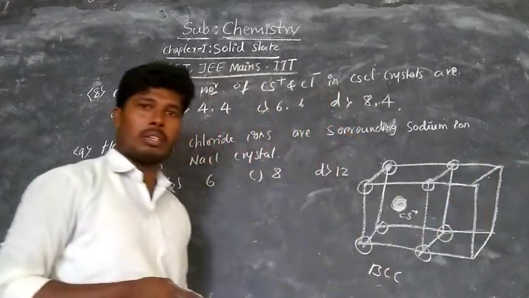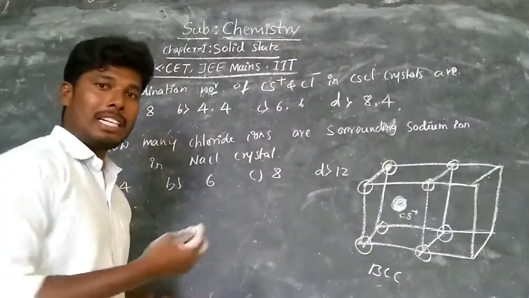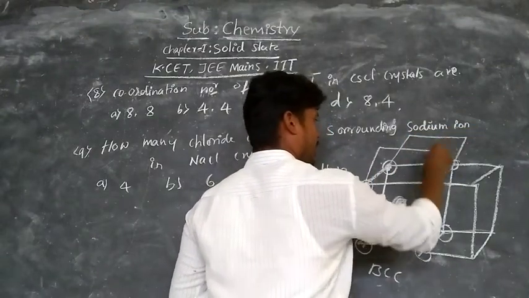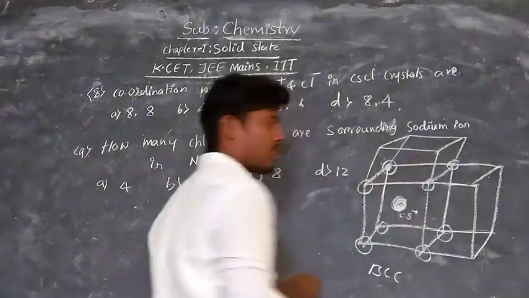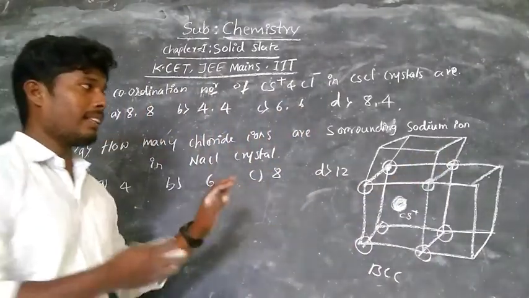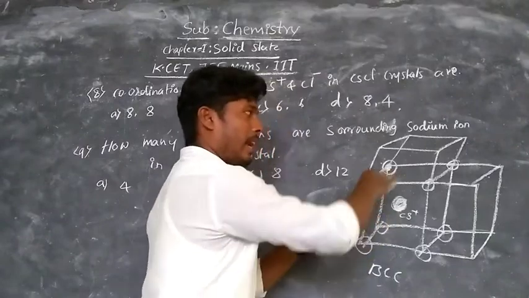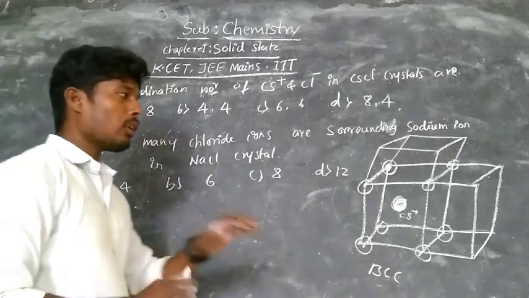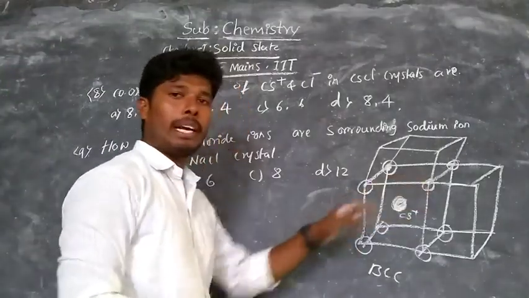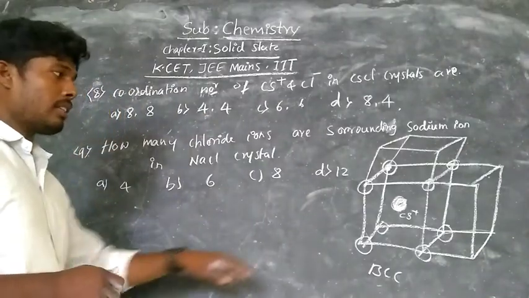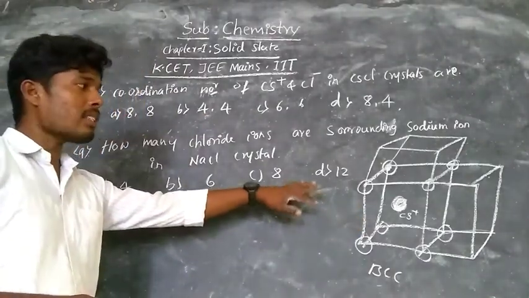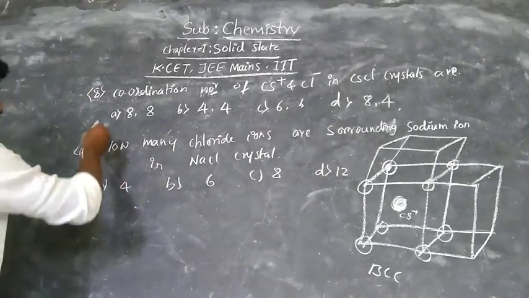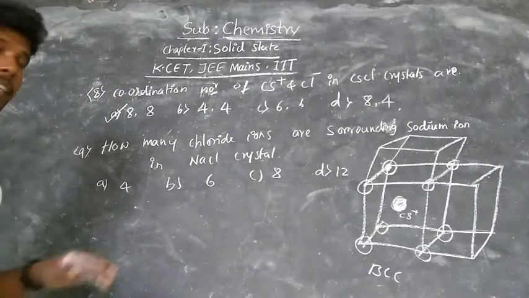Like that. So observing, there is one more crystal lattice, and similarly in the top also there is one more crystal lattice like that. So observing like that, one crystal lattice is surrounded by again 8 crystal lattice around it. Therefore, the cesium ion is also surrounded by 8 chlorine anions, and one chlorine anion is also surrounded by 8 cesium cations. Therefore, the coordination number is 8, 8 in BCC.